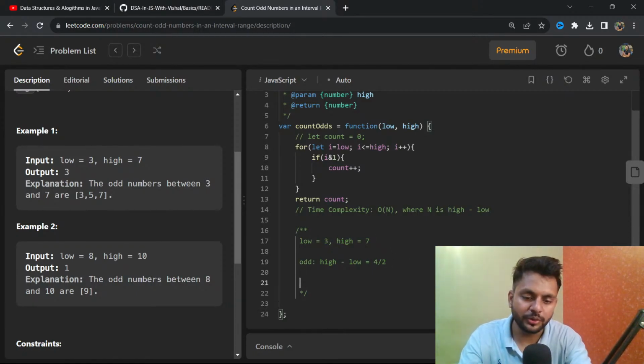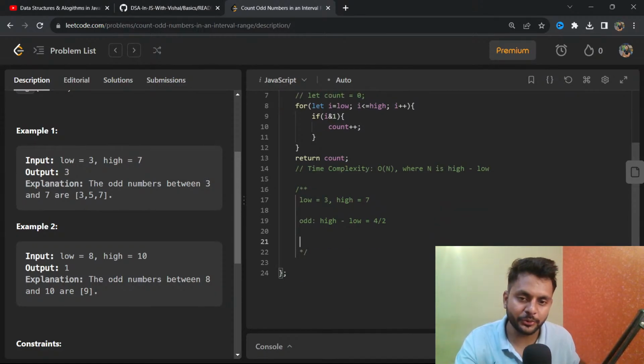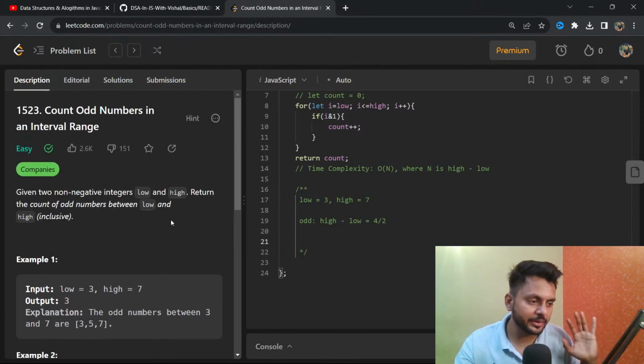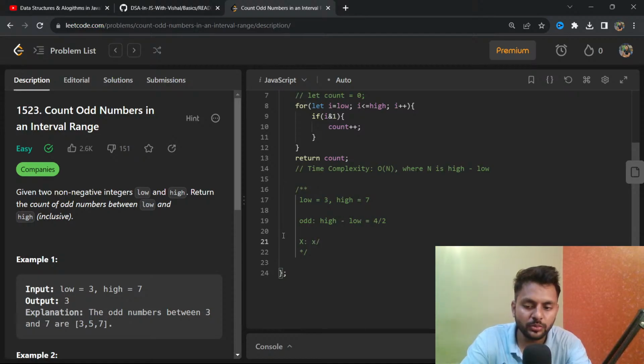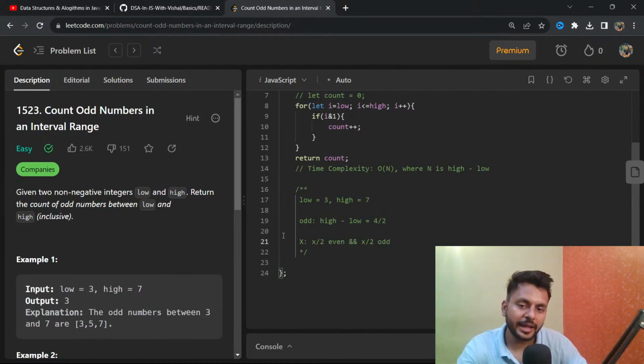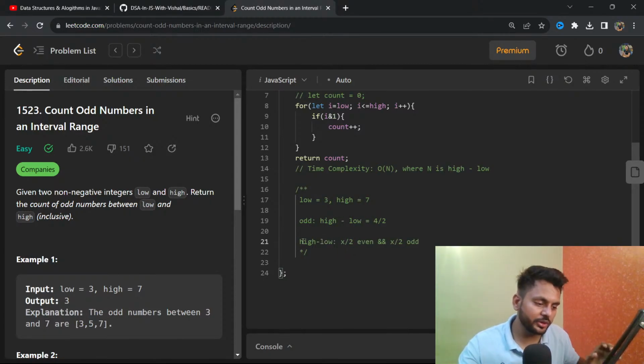Someone is asking for the pseudo code. So understand what the pseudo code is. First of all, we have to find the odd numbers. There can be two kinds of number, odd and even. A number can be odd or even. So if there is a range x, then x by 2 numbers will be even, and x by 2 numbers will be odd. Now what is this x? This x will be high minus low or not? Let me know in the comment section if you understand this. This x will be the high minus low range.